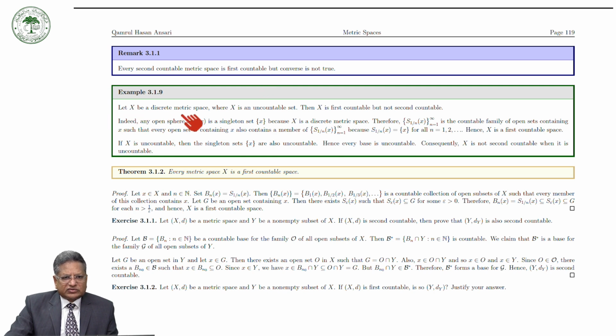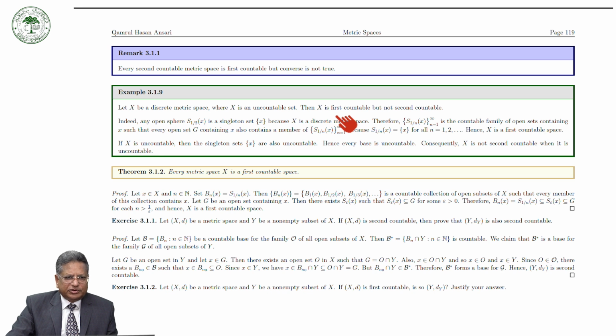Let X be a discrete metric space where X is an uncountable set. Then we can see that X is first countable but not second countable. As we have seen, if X is a discrete metric space and X is countable, only then it is second countable. But if X is uncountable, then it is not second countable, but it is a first countable space.